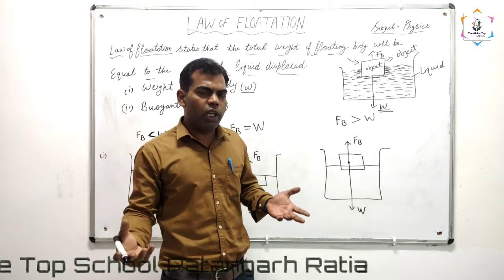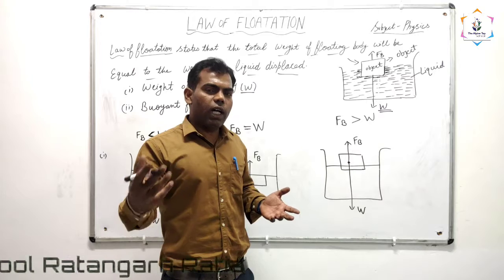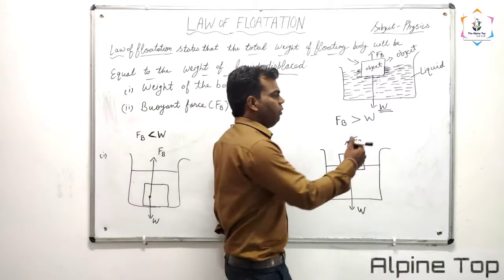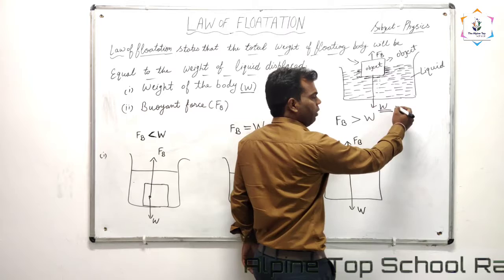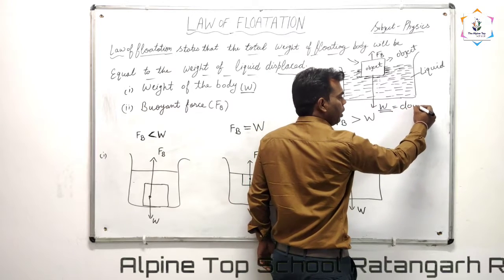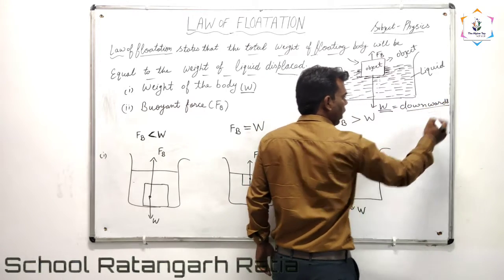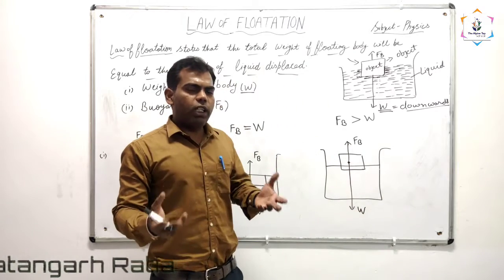What is the weight of the body? The force with which the earth attracts, or pulls, every object towards its center is known as the weight of the body. Here weight is acting downward. Weight always acts downward.